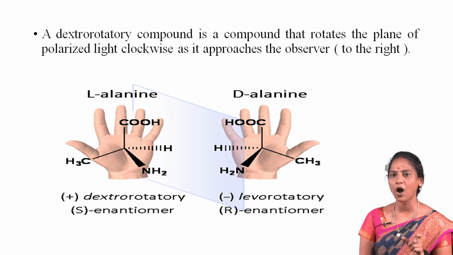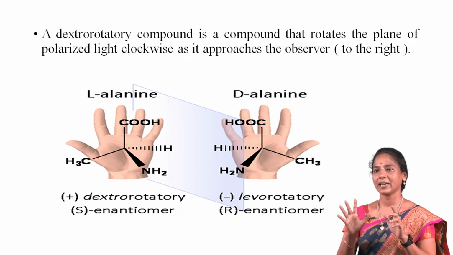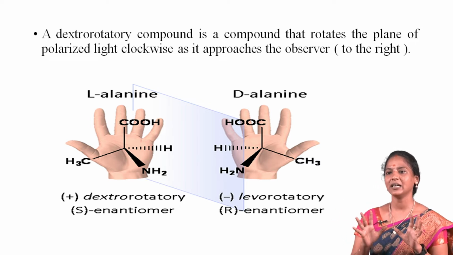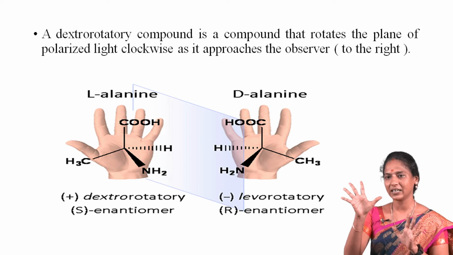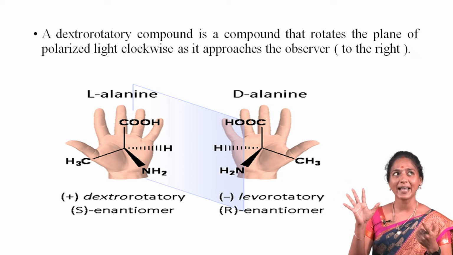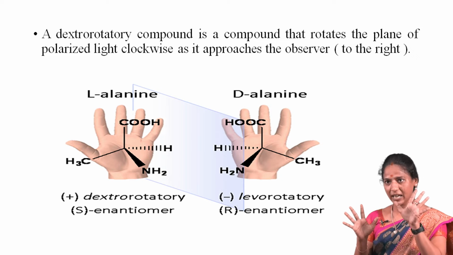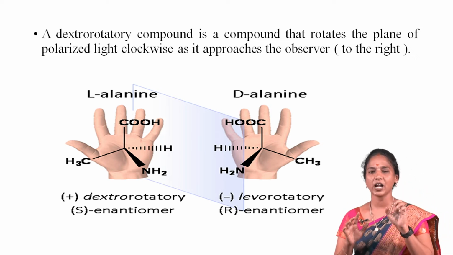Two enantiomers have equal and opposite specific rotations. For example, L-alanine and D-alanine. L-alanine is dextrorotatory (plus), and it is also called the S enantiomer. D-alanine is levorotatory, and it is also called the R enantiomer.